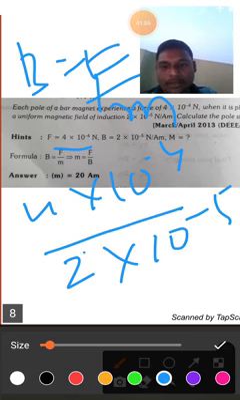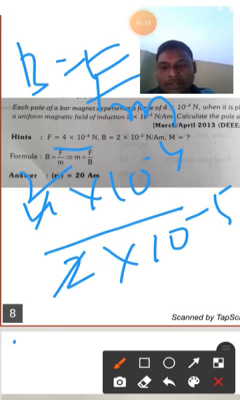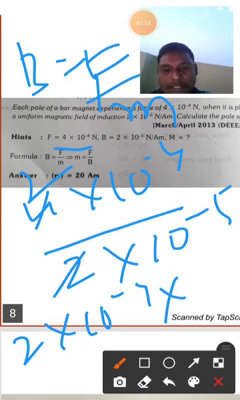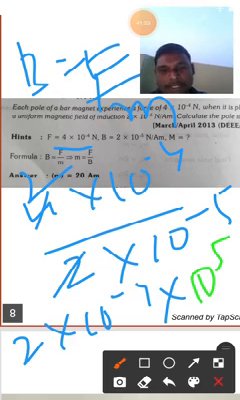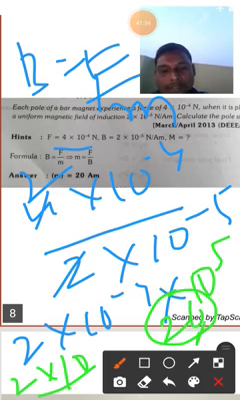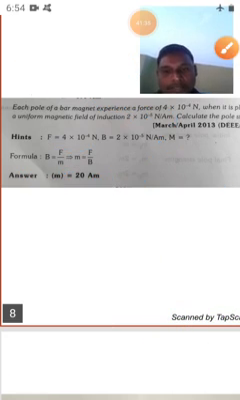4 by 2, that means 2 2s are 4. And this is 10 to the power minus 4, and the 10 to the power minus 5 is coming to the upside, that is positive 10 to the power plus 5. So minus 4 plus 5, then what happened? 2 into 10 to the power minus 4 plus 5 means 10 to the power 1. 10 to the power 1 means 10. 2 into 10 is equal to 20. So 20 ampere meter is the answer for the pole strength.